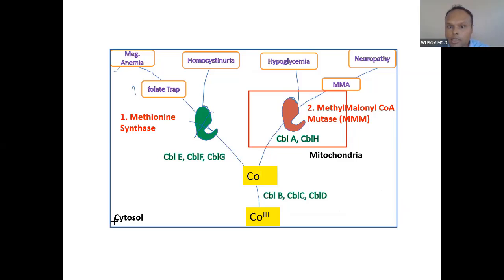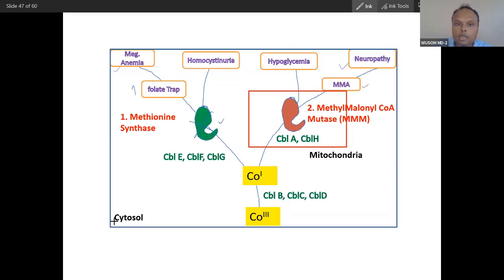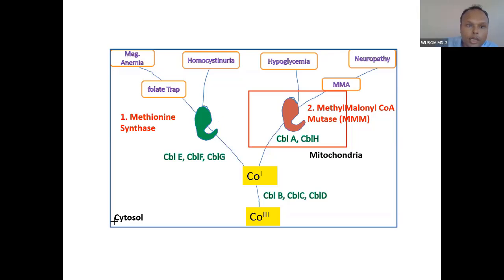Here, if only this is there, you will see neuropathy and MMA, but not homocystinuria. So how will you remember? Just remember through the letters M and N: the M group of presentation, megaloblastic, and the N group of presentation, neuropathic. Will you remember through that?